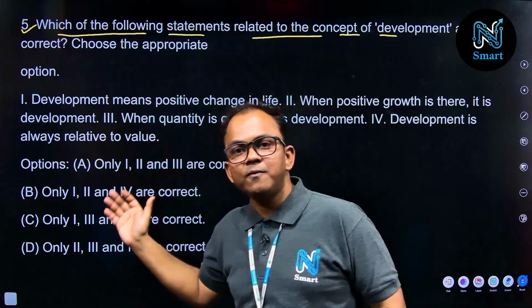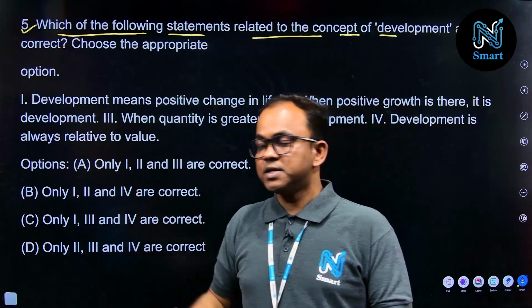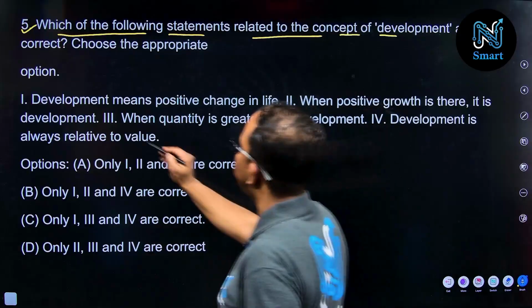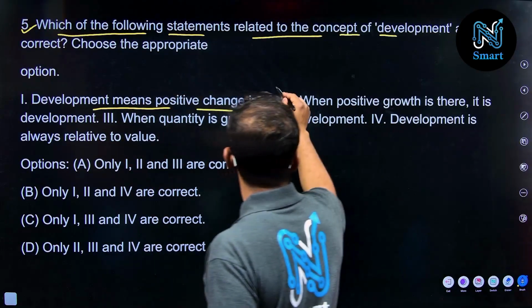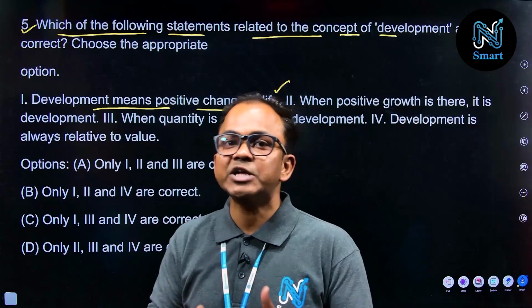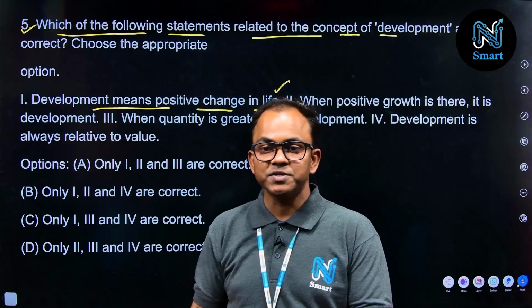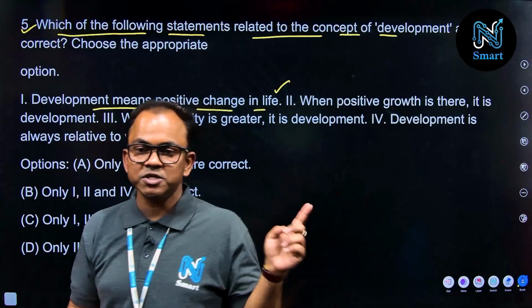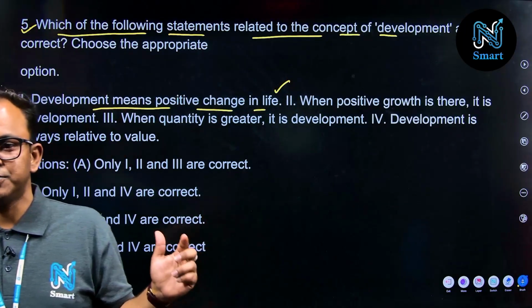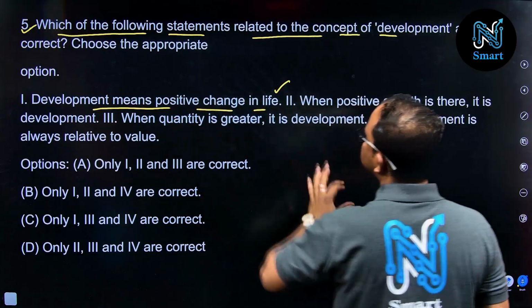So let us examine the statements given here. Statement 1: development means positive change in life. Development is always value positive, that we know. Growth may be negative as well as positive, but development is always value positive, that we have to note down here. So development means positive change.